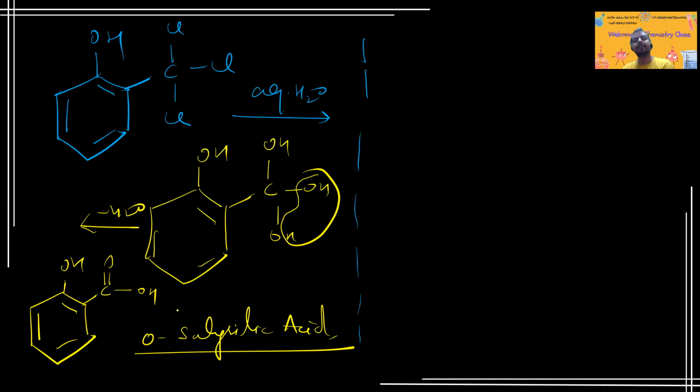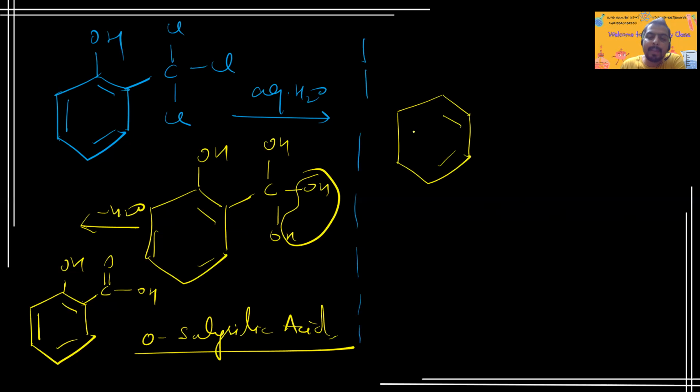Again, it's a stable one. Similarly, we will get the para salicylic acid, right? So this is the whole concept of the Reimer-Tiemann reaction. The most important thing is the electrophile and the product formation. I hope this reaction is crystal clear to all my students. So I can take some examples for the Reimer-Tiemann reaction.